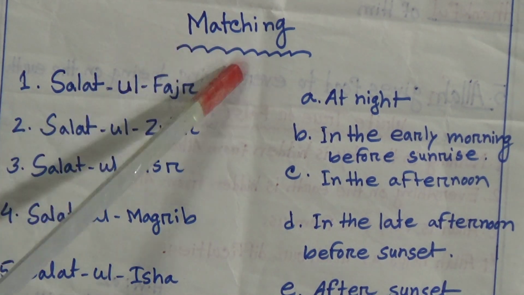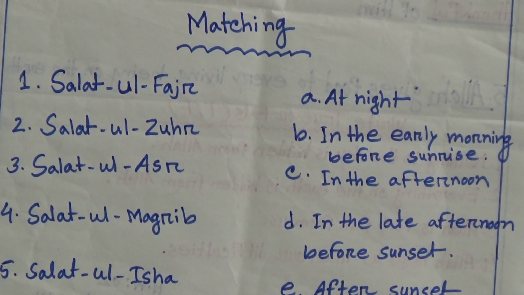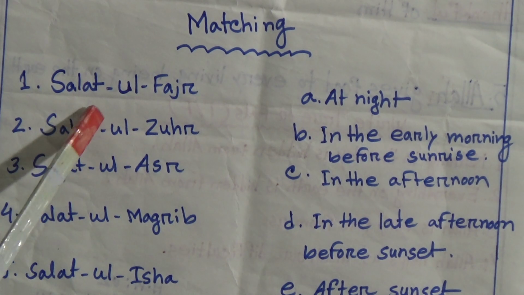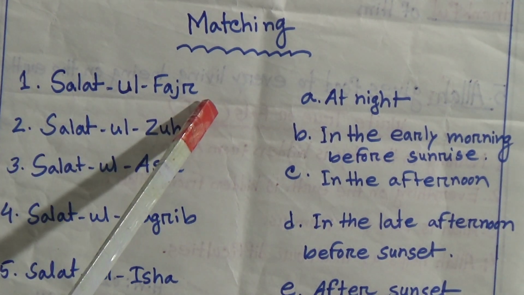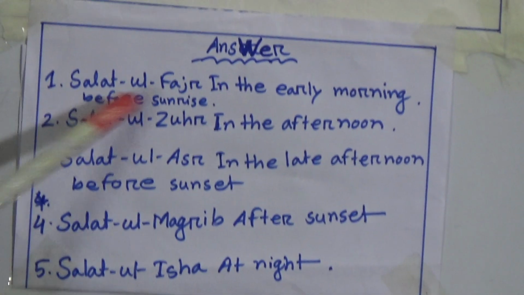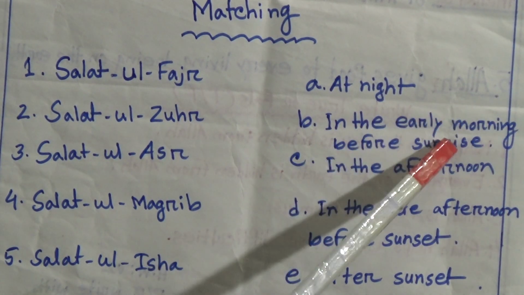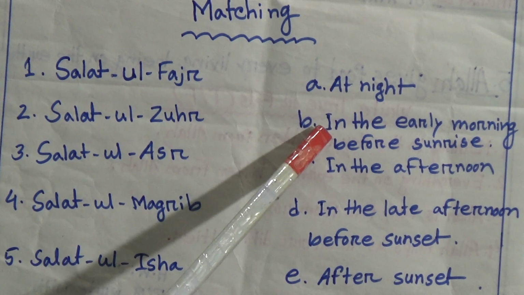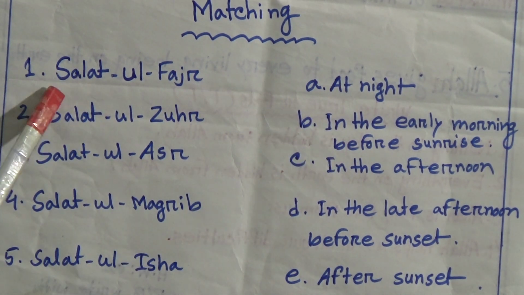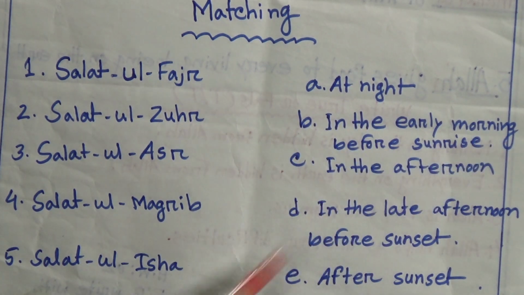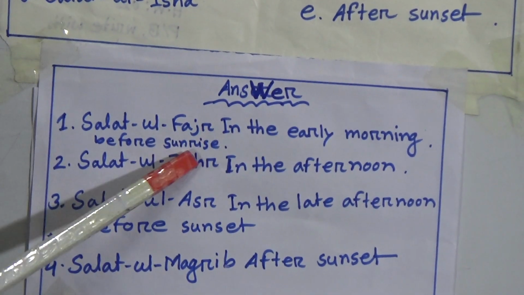My dear students, here is the matching and here is the answer. I have written the answer here. Okay, let's start. Number 1, Salatul Fajr. What will be the answer? Look at the answer: Salatul Fajr, in the early morning before sunrise. So B will be matched with number 1. Salatul Fajr, in the early morning before sunrise.